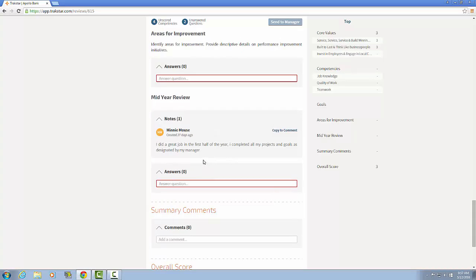This is a specific section where you would add those comments. During the annual appraisal, the mid-year review notes should be copied into the final appraisal in order to satisfy that section, just like we did in the previous example with the notes.